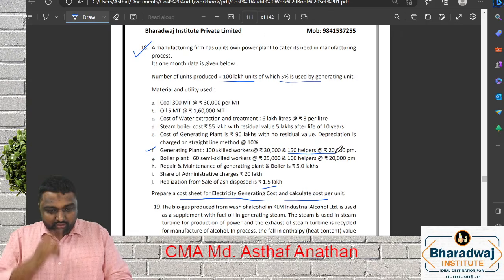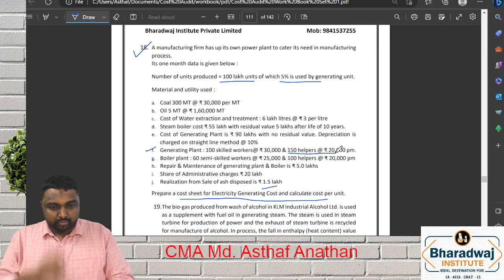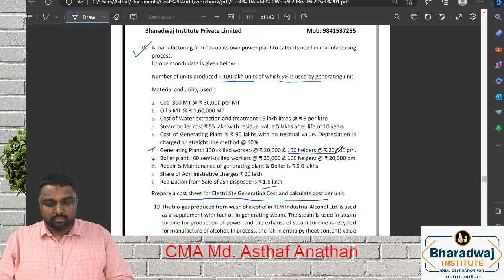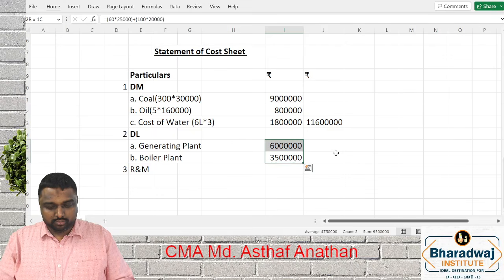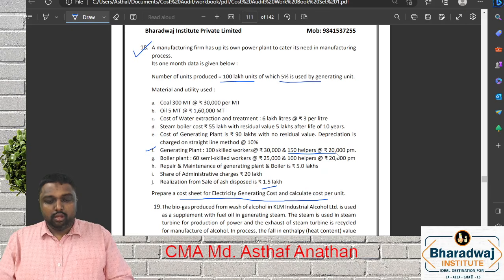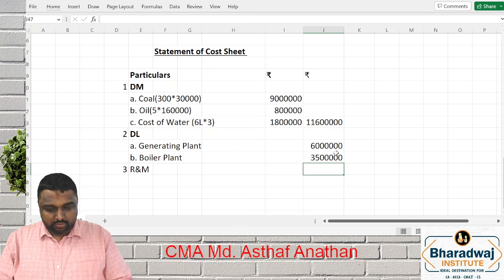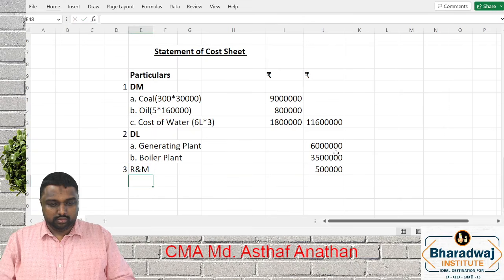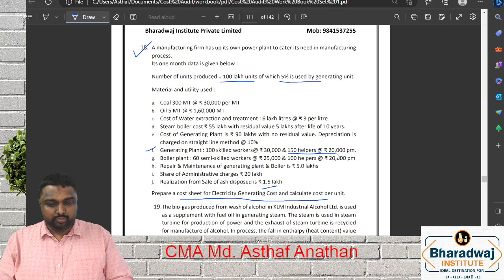Next, we'll go for other items. Repair and maintenance. What is repair and maintenance? 5 lakh. Next, depreciation.